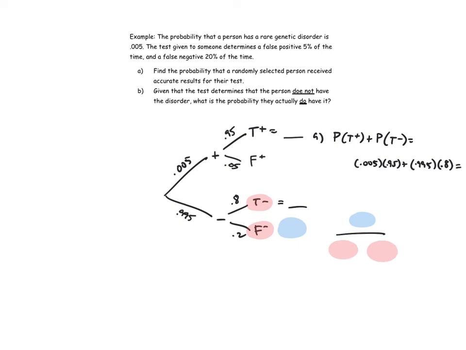So these are the people down here. They don't think they have it. They don't, quote unquote, have it. These people actually have it.